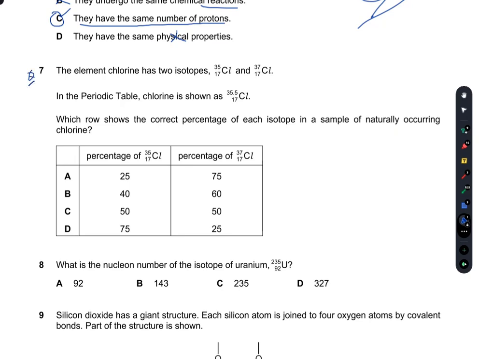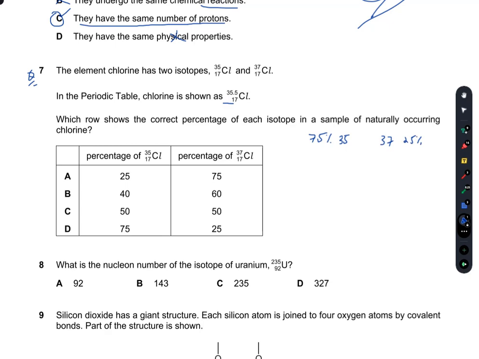Question number 7. The element chlorine has two isotopes, 35 chlorine and 37 chlorine. In the periodic table, chlorine is shown as 35.5 Cl. Which row shows the correct percentage of each isotope in a sample of naturally occurring chlorine? Now, for naturally occurring chlorine, I will take 75% of 35 chlorine, and 25% of 37 chlorine.